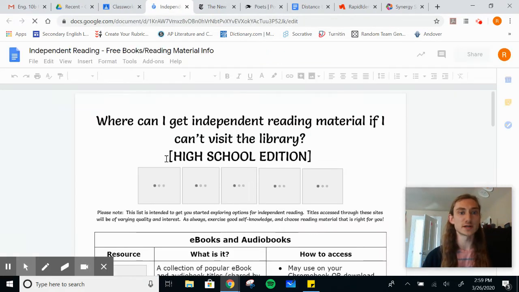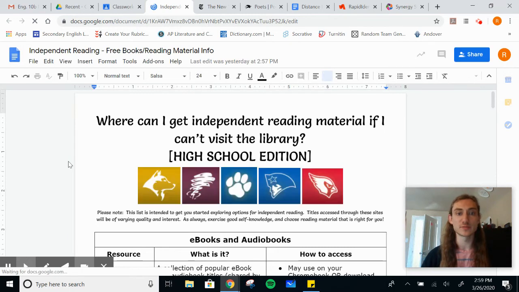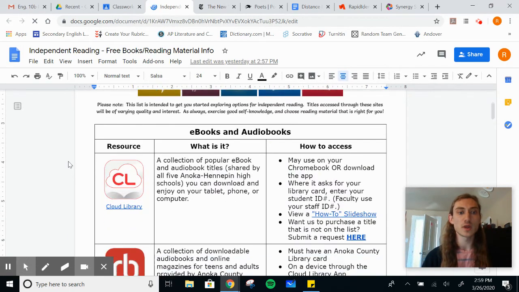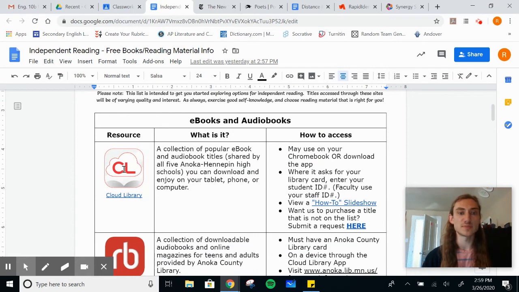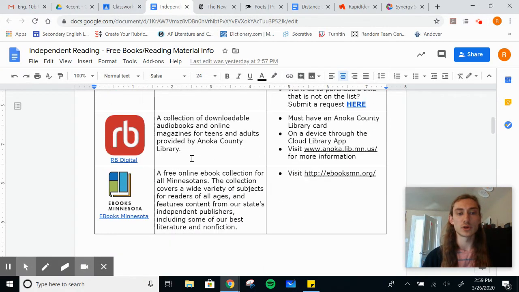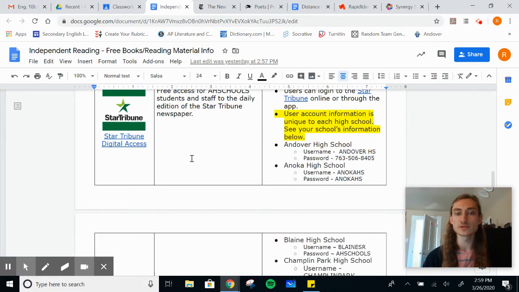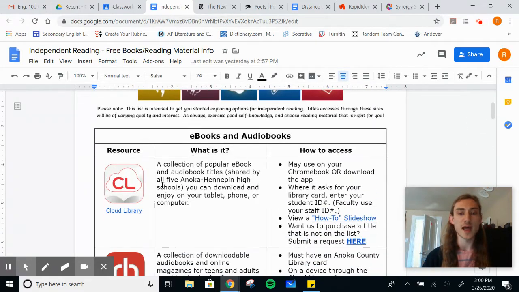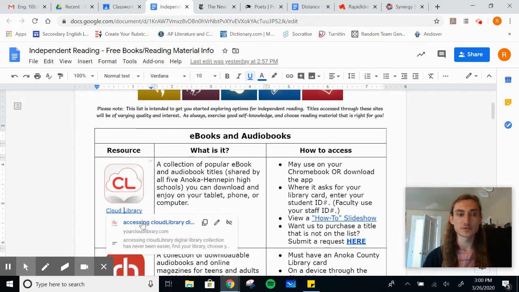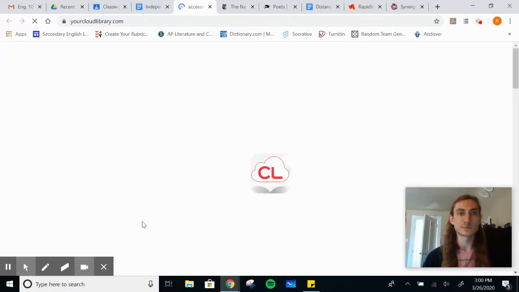But we will start here with this: where can I get independent reading material if I can't visit a library? Great question. Probably your best bet is going to be the Cloud Library, which is at the top here. Mostly audiobooks, some ebooks, but also a whole bunch of different other options. If you're interested in exploring those, you can gladly do that. But I will just open up Cloud Library and we will take a look at that one together.